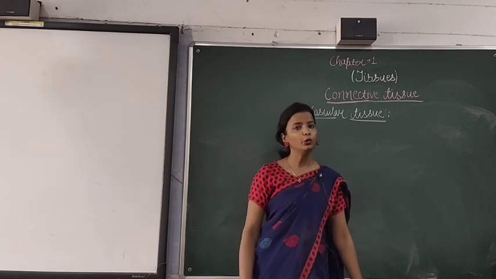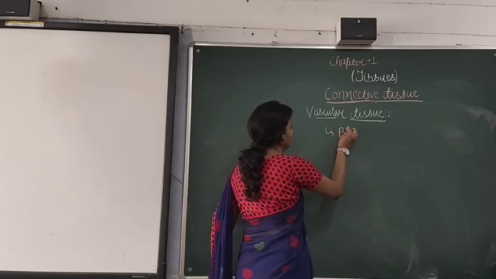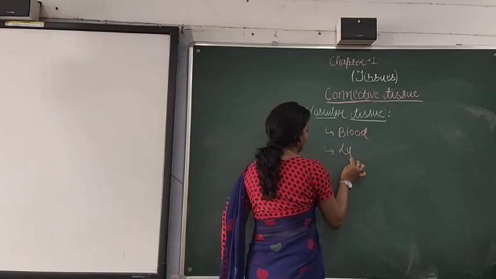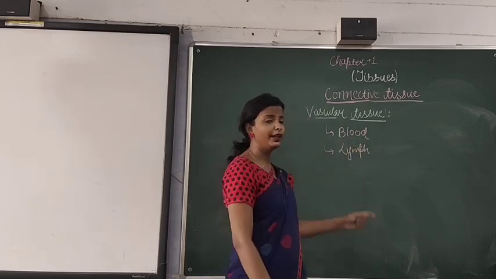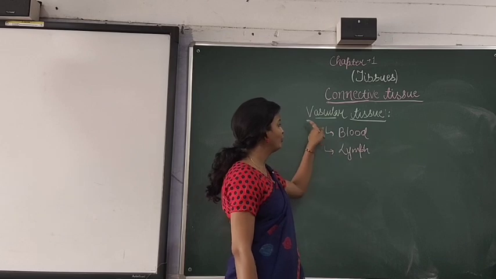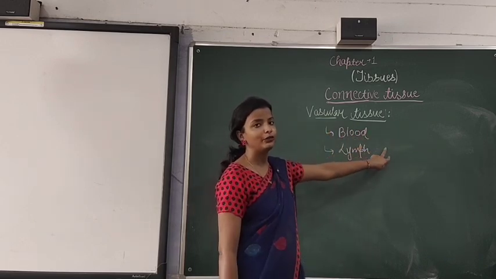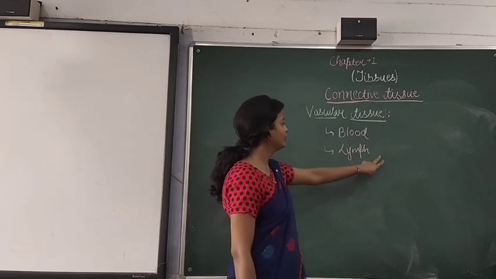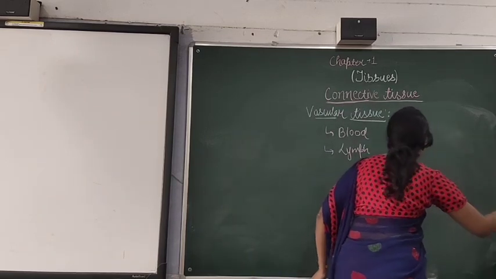Now it is of two types. First one is blood, and the second one is lymph. So vascular tissues, they both are responsible for transporting the substances or the nutrients throughout our body. Now we will discuss blood and lymph one by one.